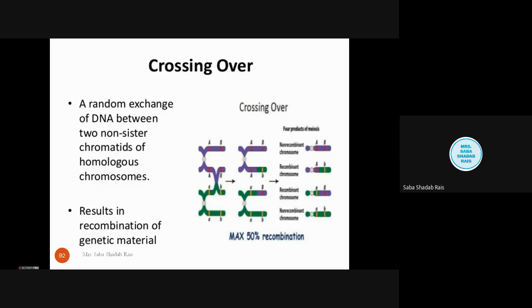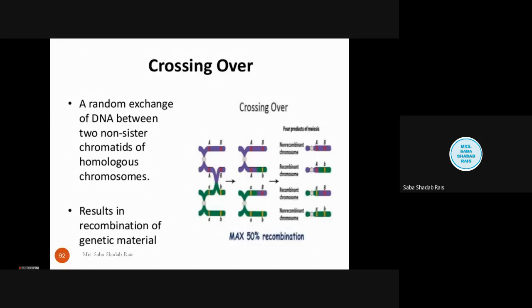When there is crossing over, the purple one had capital A capital B, and now it has exchanged with the homologous chromosome, so we get capital A small b, and the same here, it got the purple piece, so small a capital B.